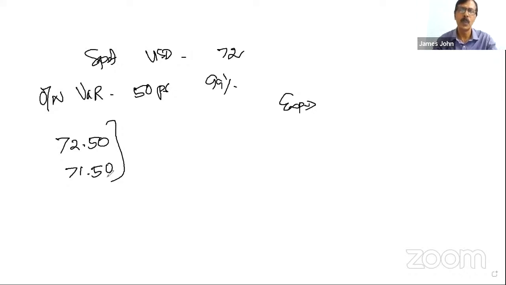Similarly, importer. Importer means he has to pay per dollar. So which is the worst case in the case of an importer? 72.50. That's all.